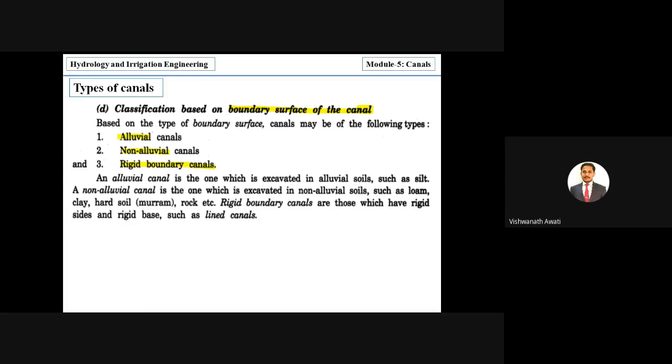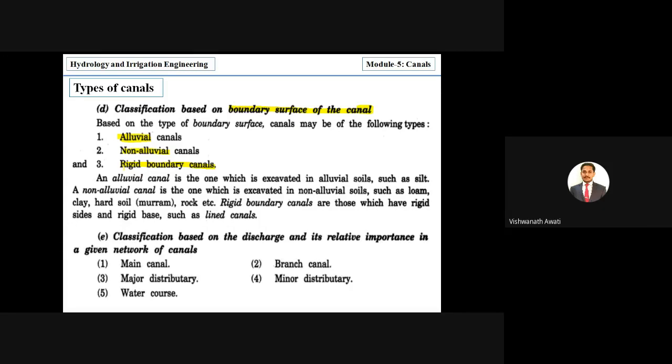If it is laid along the boundary of alluvial soil, then it is called an alluvial canal. If it is along non-alluvial soil, then it is called a non-alluvial canal. And if it is on the rigid boundary, then it is called a rigid boundary canal.